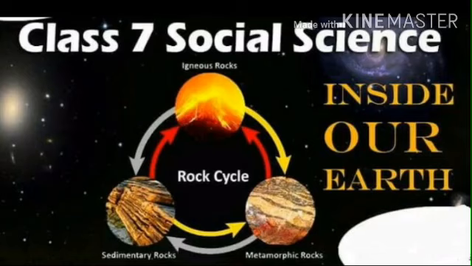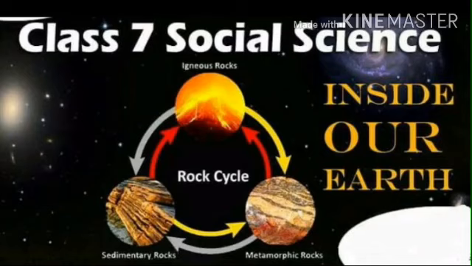Today I am going to teach you Geography chapter 2, Inside Our Earth. In this chapter we will discuss what the Earth is and what the interior parts of the Earth are. The three main interior layers are the crust, the mantle, and the core. Then rocks and minerals. We have three main types of rocks: igneous, sedimentary, and metamorphic. Next, the rock cycle. At last, we will discuss the uses of rocks.